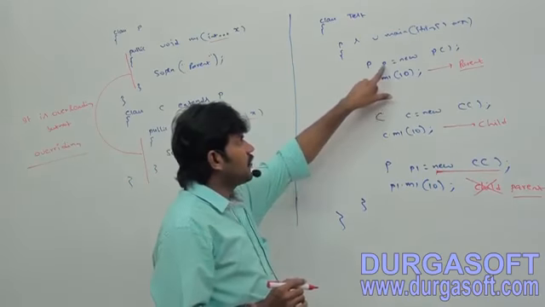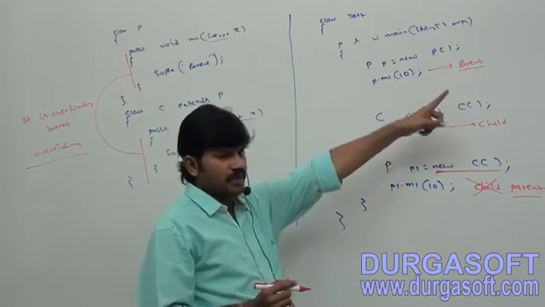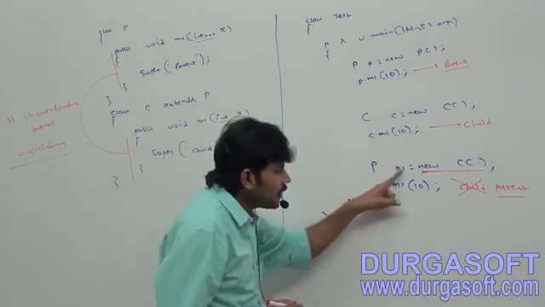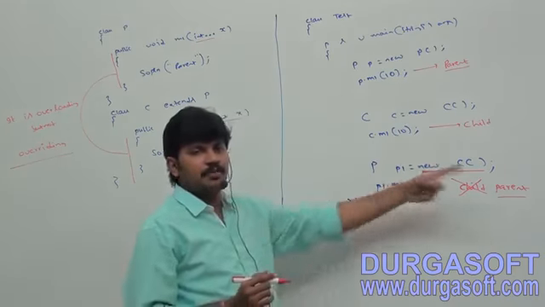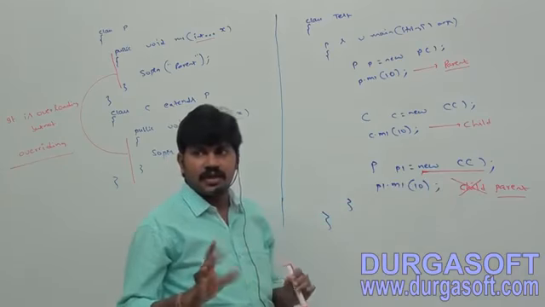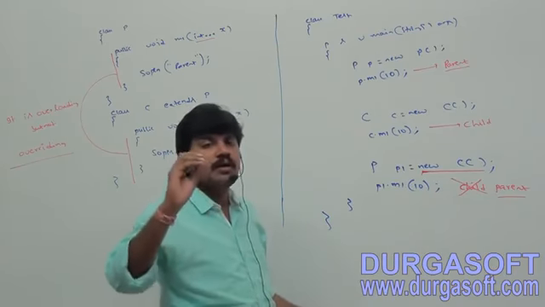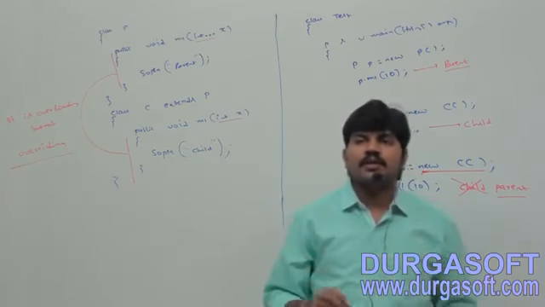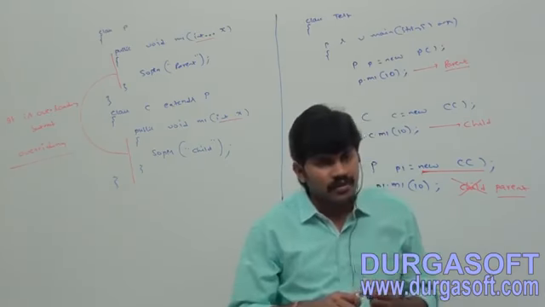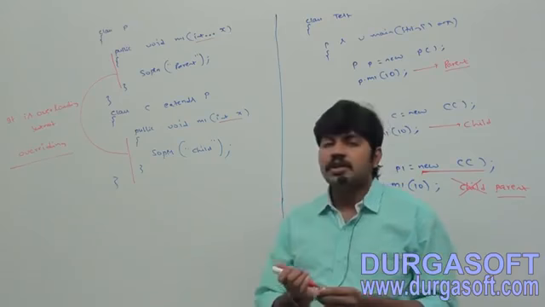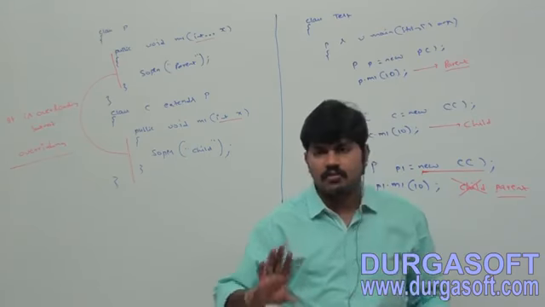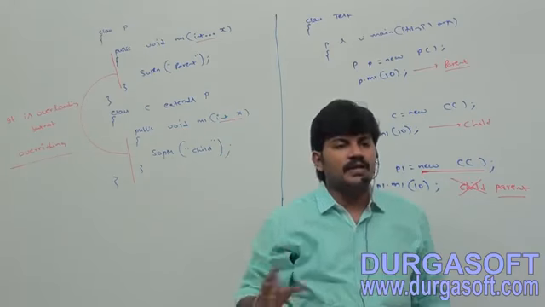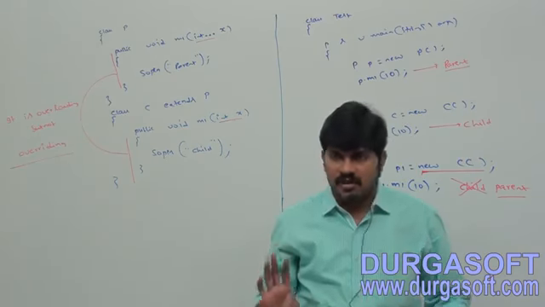Sir, here which reference are we using? Parent reference, parent method. Which reference are we using? Child reference, child method. Which reference are we using? Parent reference, parent method. Clear for all of you, right? Take a bit of special care. We can't override a varargs method with a normal method. If we try to override a varargs method with a normal method, it will become overloading but not overriding. Is it clear? A varargs method we should override with another varargs method only.